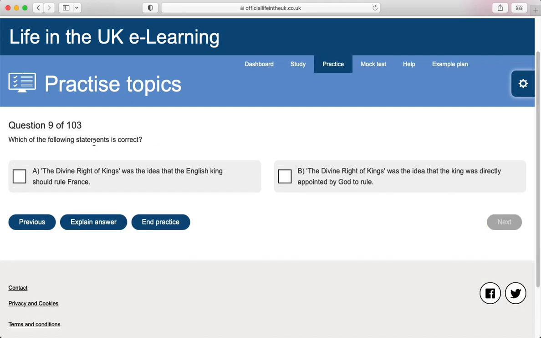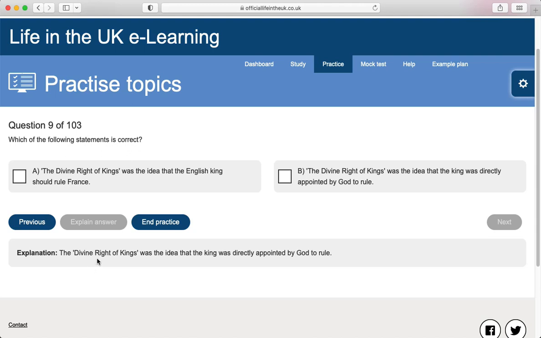Which of the following statements is correct? The divine right of kings was the idea that the English king should rule France. The divine right of kings was the idea that the king was directly appointed by God to rule.